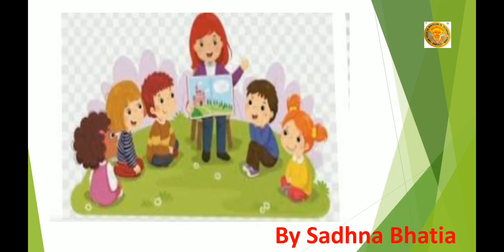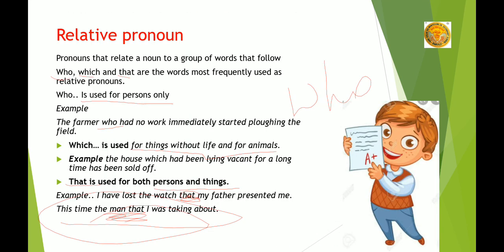Then one more thing, we also use the word what. And this word what has no antecedent. Now, who is used for person, that and what, it is not used in any way, it is used in nominative as well as objective cases. Like that is used when the antecedent means a person or animal. But what is used when we have no antecedent.